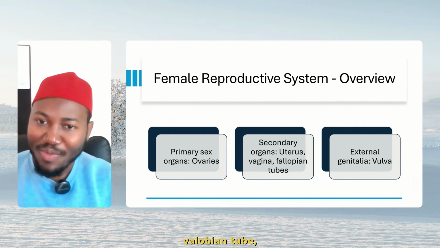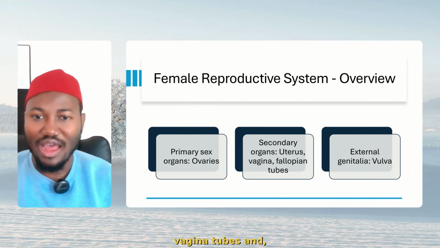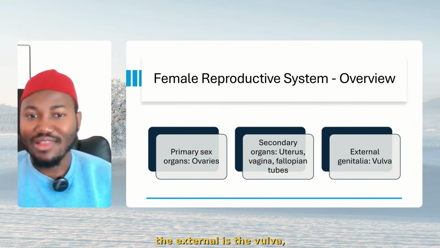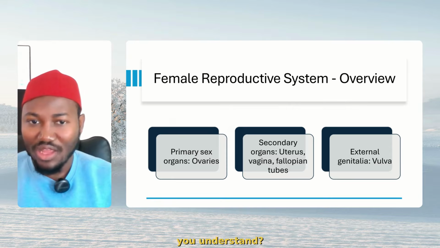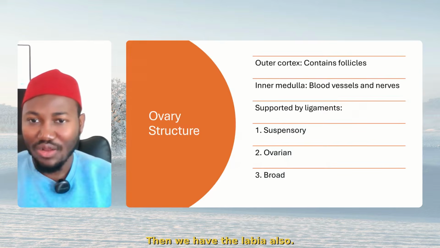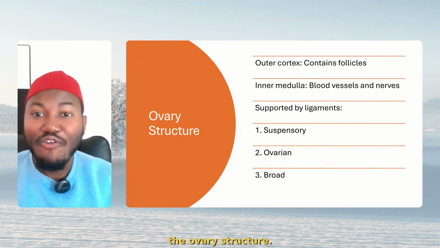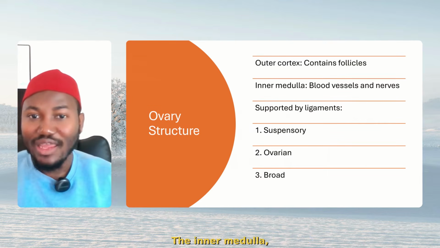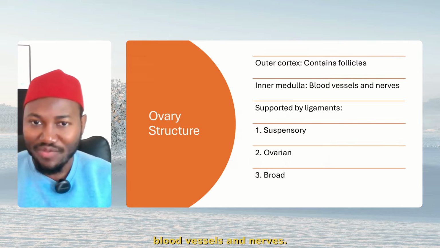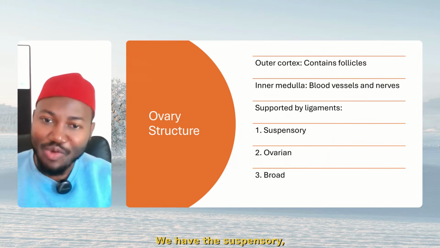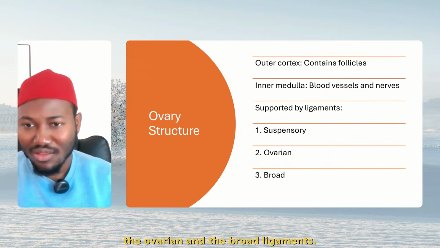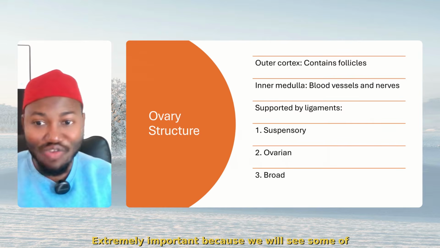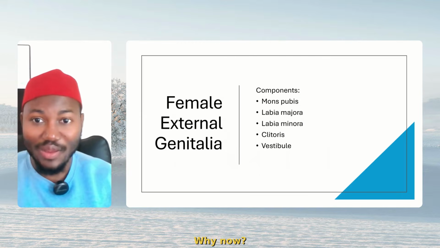Also, for the female reproduction review, the primary sex organ, as I mentioned, is the ovary, secondary are the uterus, fallopian tubes, vagina, and others. Now, the external is the vulva. You understand? Then we have the labia also. Now, the ovary structure: the outer cortex contains follicles, the inner medulla, blood vessels, and nerves. What are the supports? We have the suspensory, the ovarian, and the broad ligaments. Bear these 3 ligaments in mind. Extremely important because we will see some of the questions right now.